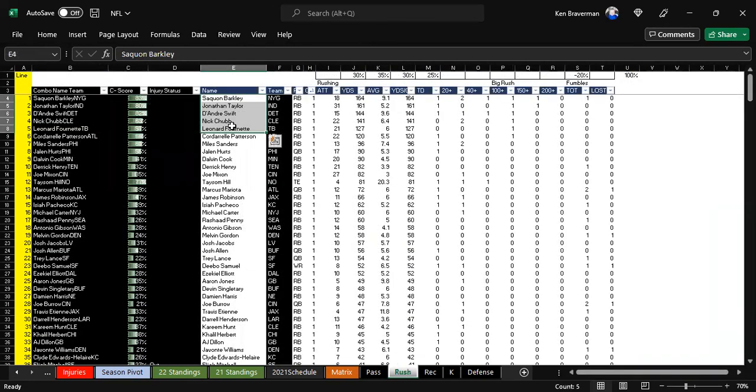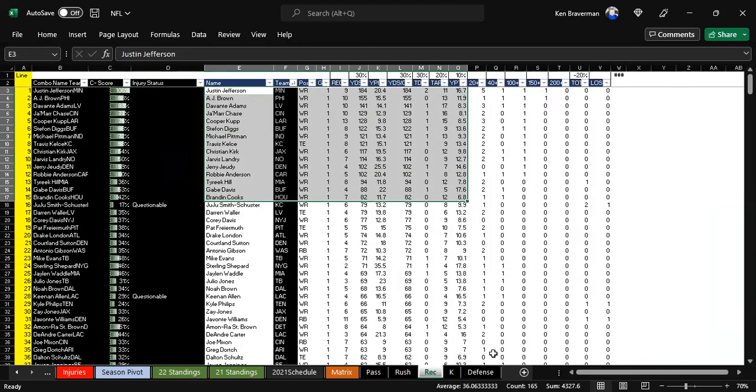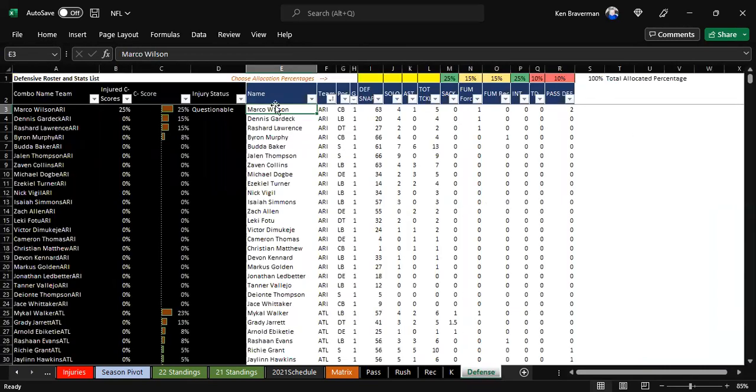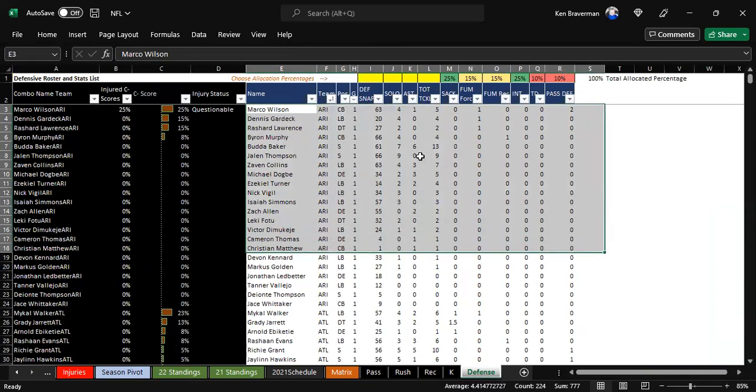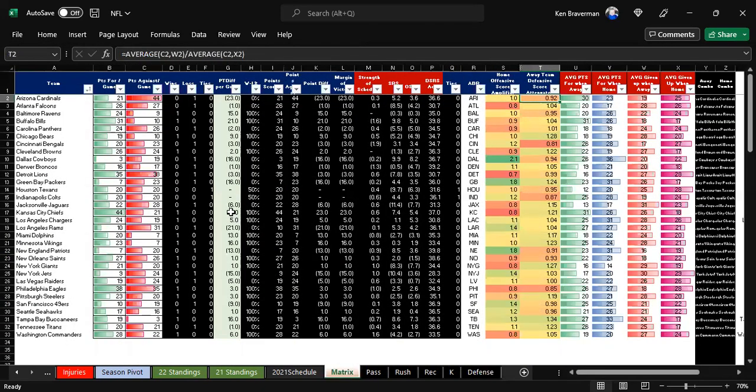Anyway, keep an eye on that for this week because we don't have enough stats, but I wanted to use this season's stats. Rushers, put the rushers in here. Receivers, put the receivers in here. Kickers, put the kickers in here. And then the defense, put all the defensive players in here. All right, and now it's connected to the injury report. Now everything's connected in here for all the players. And your matrix, which connects to the standings.